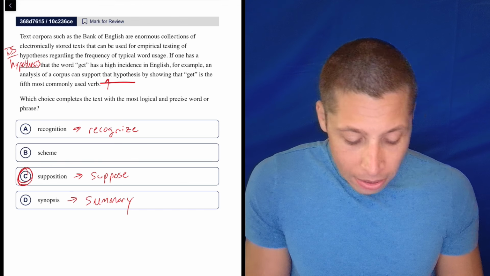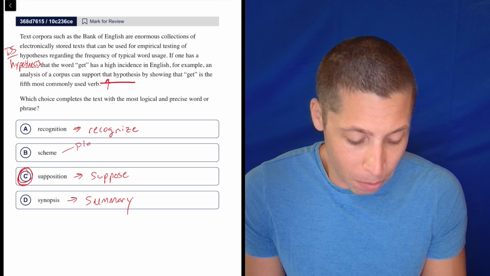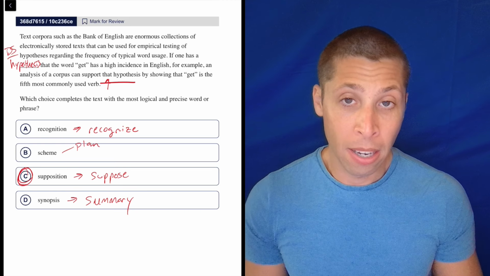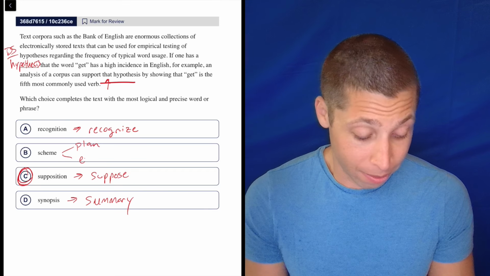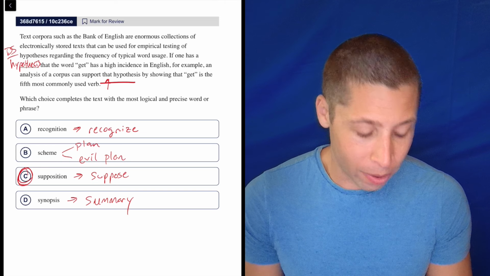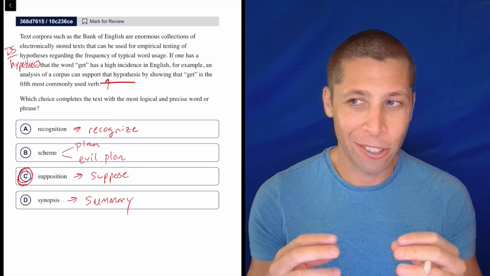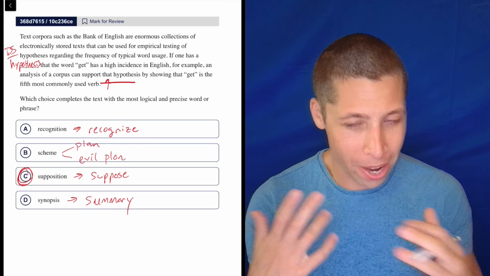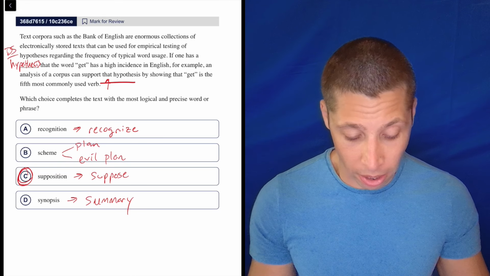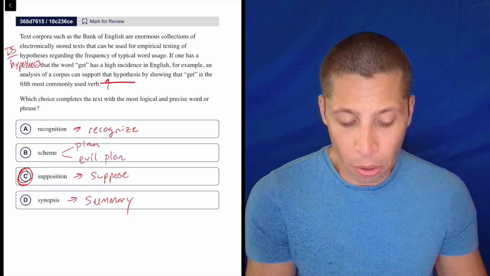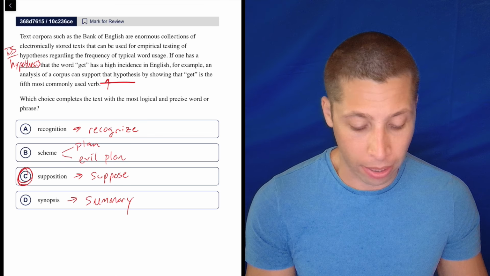Scheme has kind of two different meanings. It can just mean something very neutral, like the word plan. A scheme is kind of a plan, but a scheme can also be an evil plan, right? You're kind of plotting and trying to maybe deceive people in some way. That's kind of my impression of the word. I don't think in either case does it work here, because we're trying to suppose that the word get has a high incidence, and then that is being confirmed by something later by looking at this corpus.